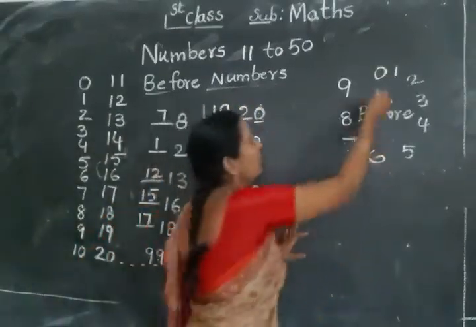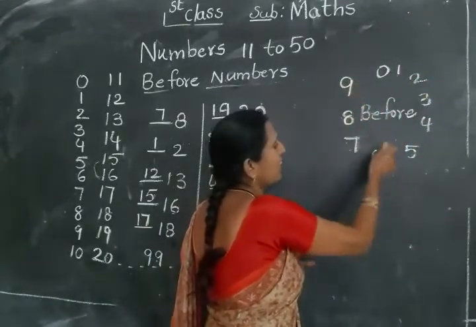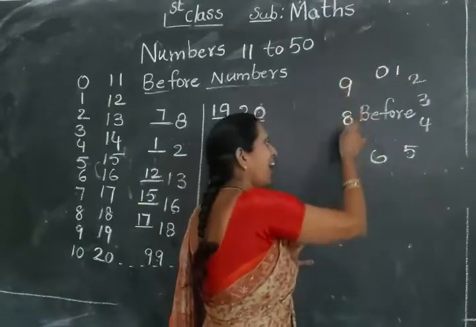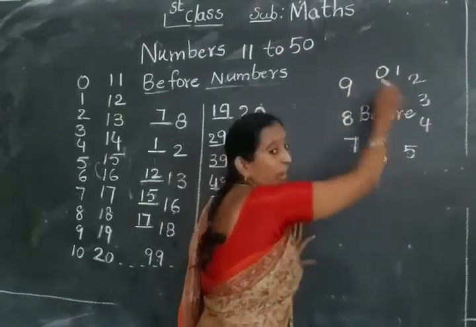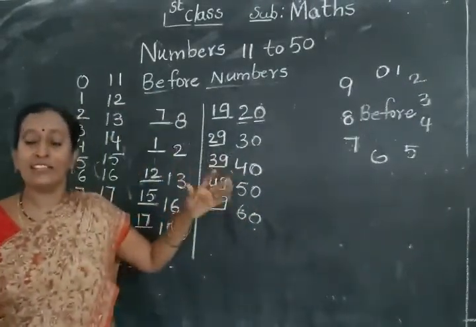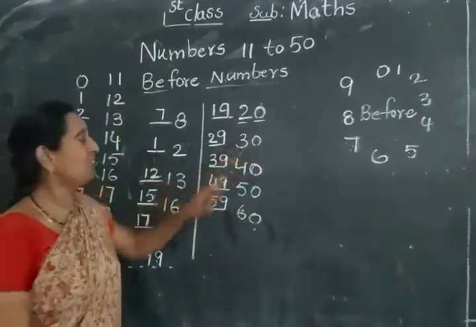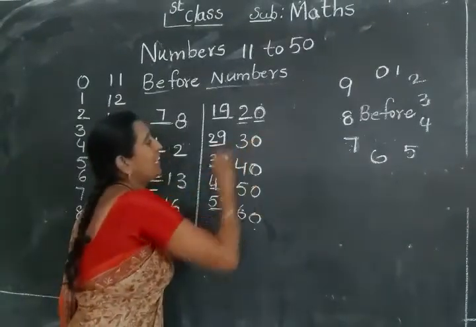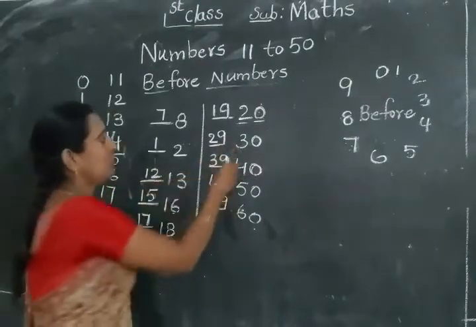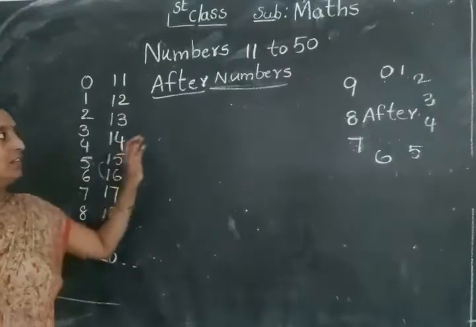See, this is completed. This one only repeats like this: 9, 8, 7, 6, 5, 4, 3, 2, 1, 0. Again 9, 8, 7, 6. This format you have to keep in your mind. You will easily identify what's the before number. Okay? See there. Here I'll give the 30. The 30 ends with 0, so the two numbers will be changed. The 3 before what's number?